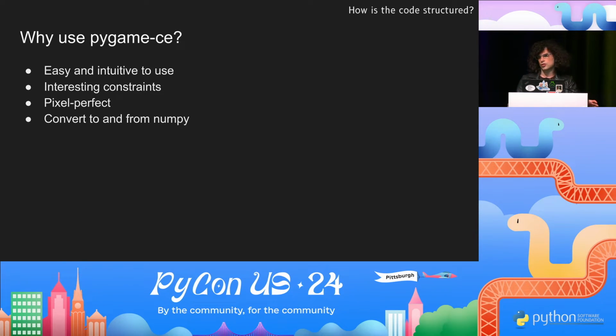Pygame-ce is slow. It's slower than, say, Unity, which I use, or raw SDL. But again, this is 2D. This is a 2D game, and it's slow, and it's fine. We don't need it to be especially fast.